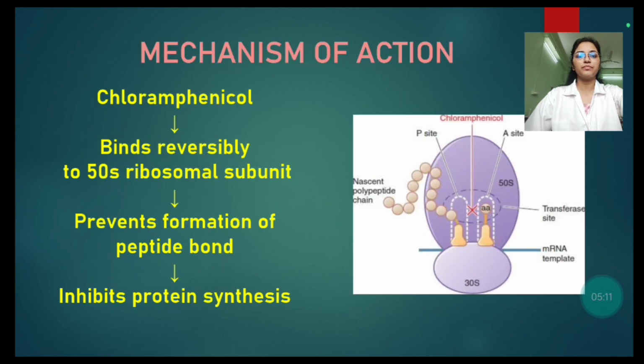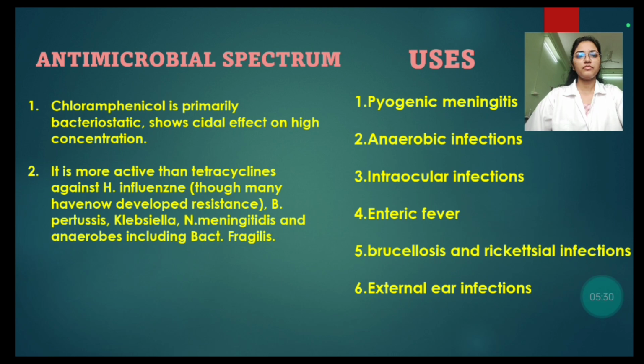Excretion is in urine. Mechanism of action, chloramphenicol binds reversibly to 50S ribosomal subunit. See, tetracycline and tigecycline bind to 30S ribosomal subunit, but chloramphenicol binds to 50S ribosomal subunit, which prevents formation of peptide bond and inhibits protein synthesis.